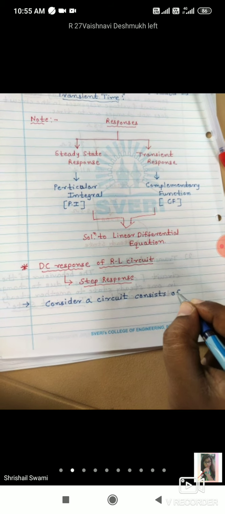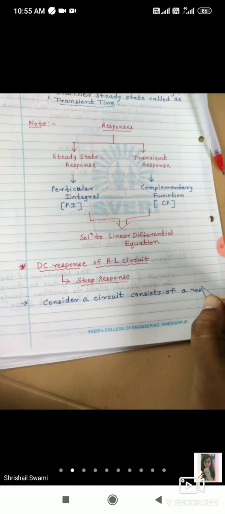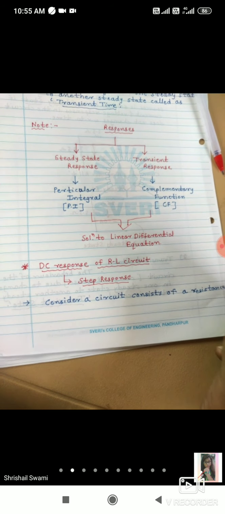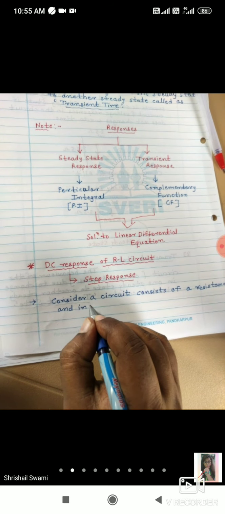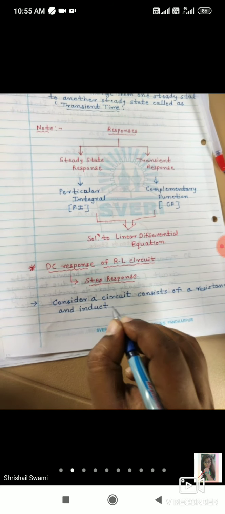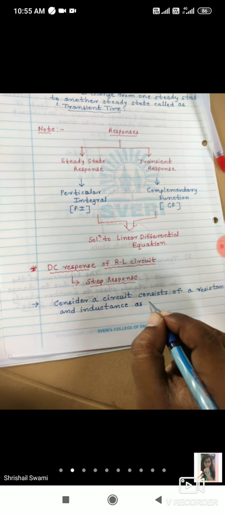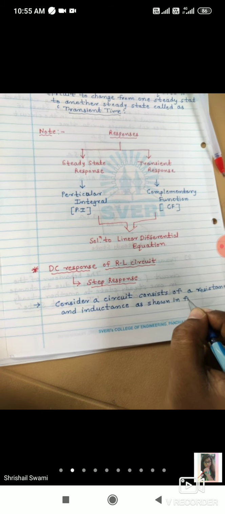Consider a circuit consisting of a resistance and an inductor or inductance, as shown in the figure.